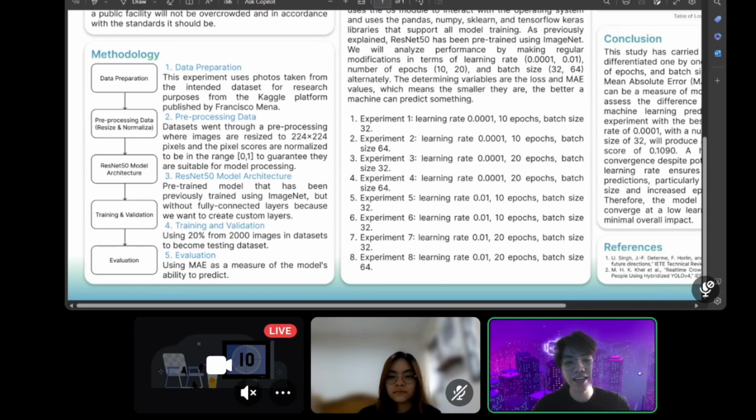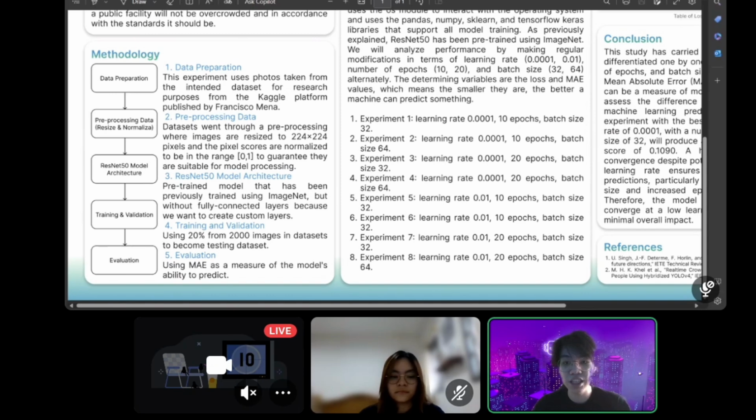Second, we have preprocessing data. We will preprocess our data by resizing each image to 224 by 224 pixels to standardize them, and the pixels will be normalized to the range 0 to 1, so we can guarantee they are suitable for model processing. Next, we have the ResNet 50 model architecture. This is a model pre-trained on ImageNet, and we want to customize the fully connected layers, including a flatten layer, a dense layer with 1024 neurons and ReLU activation. Finally, we use an output layer for continuous value prediction.